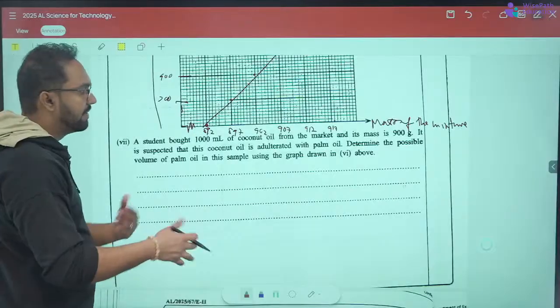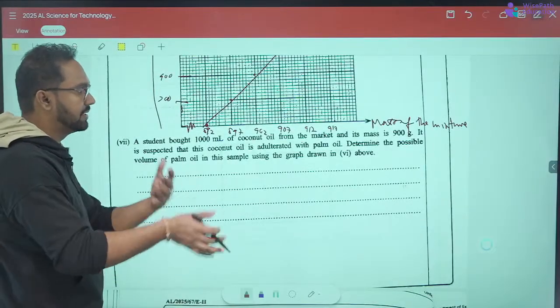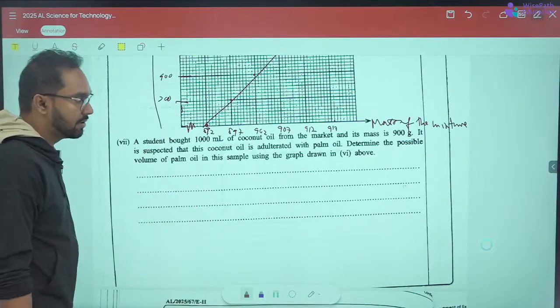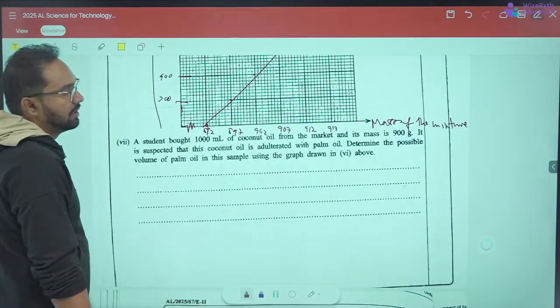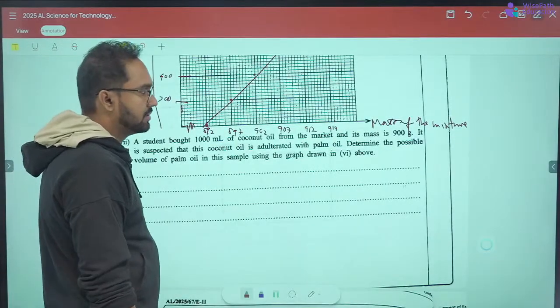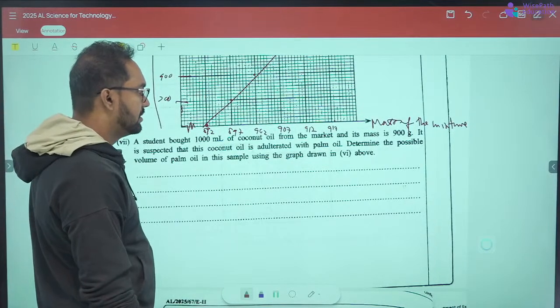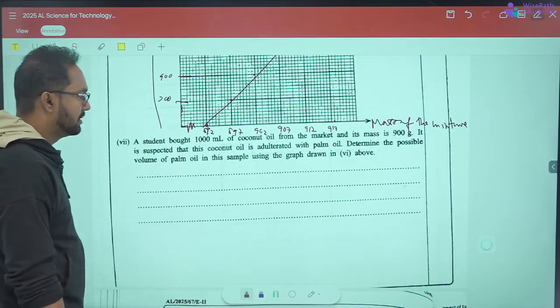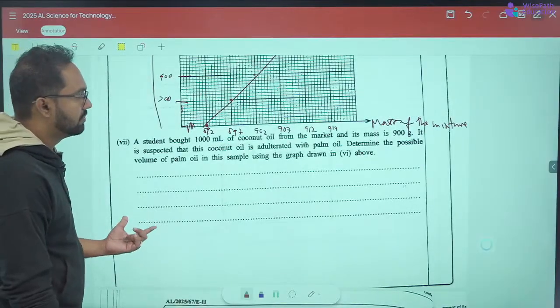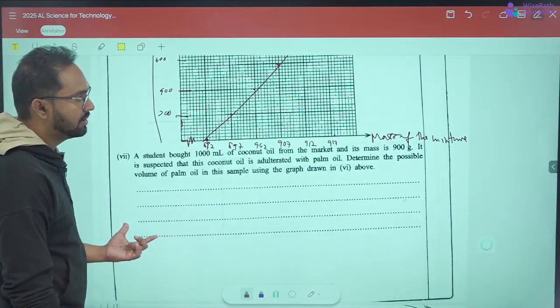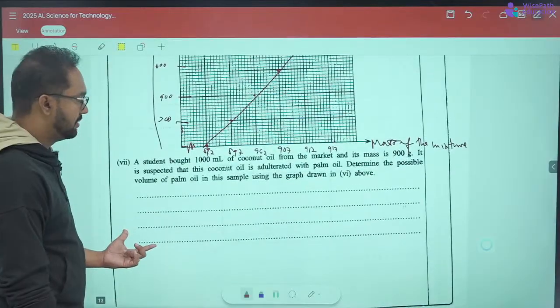It is adulterated with palm oil. So determine the possible volume of palm oil in this sample using the graph drawn in 6 above.